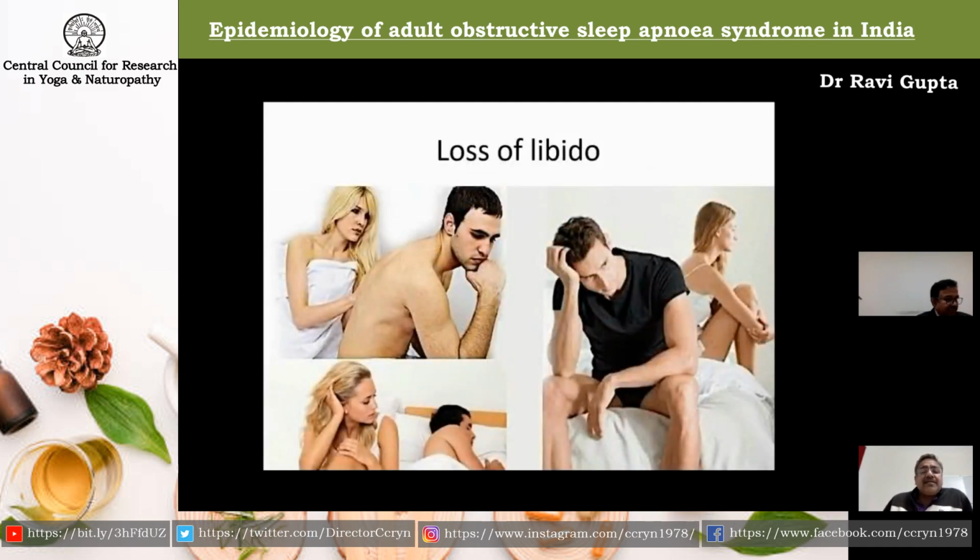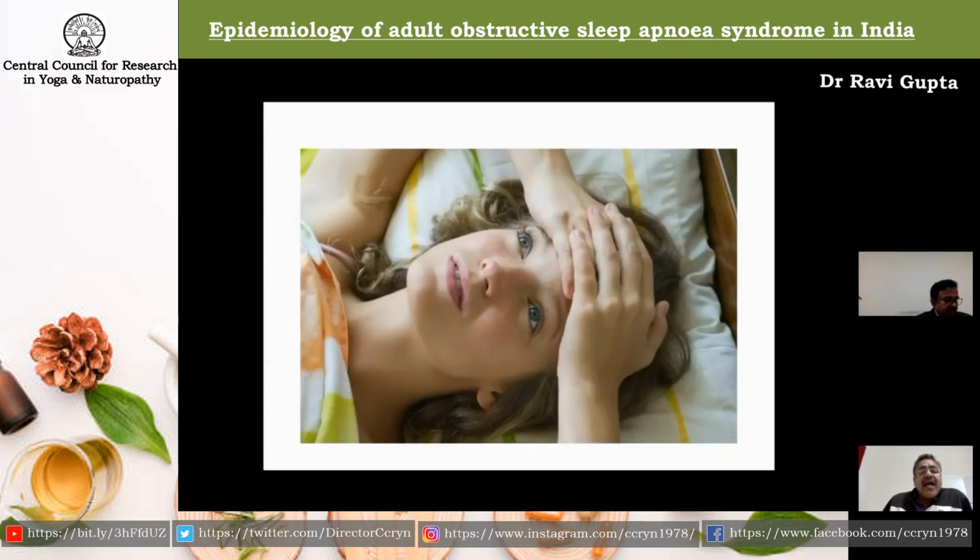Many of these patients have poor quality sleep and complain of loss of libido, so their sexual activity and urges reduce. Next slide, please. And in the morning, when these patients wake up, because they did not have good quality sleep, and many of them also retain carbon dioxide, which dilates the vessels in the cerebral area, they complain of headache, which is prominent when they wake up and improves as the day progresses.